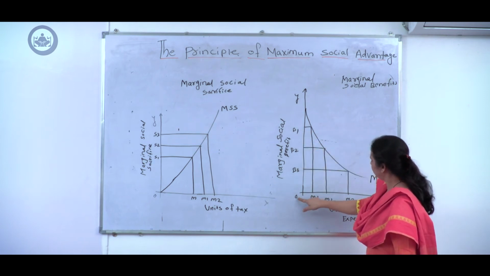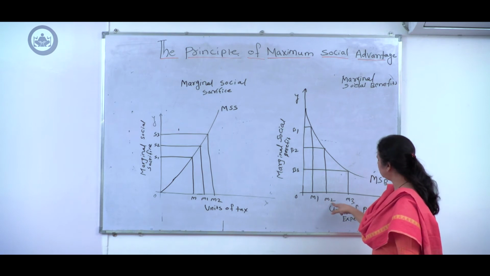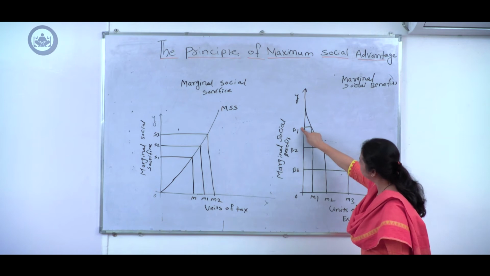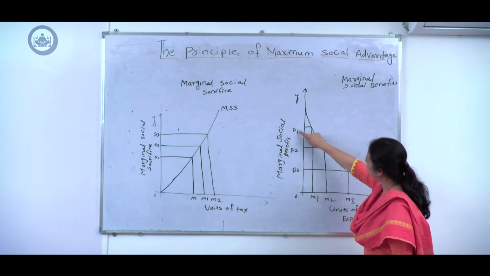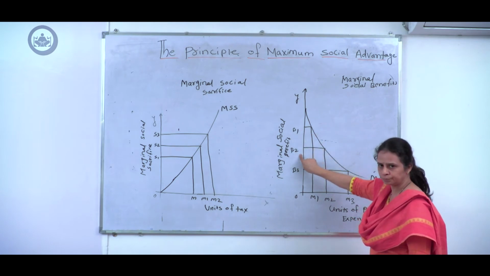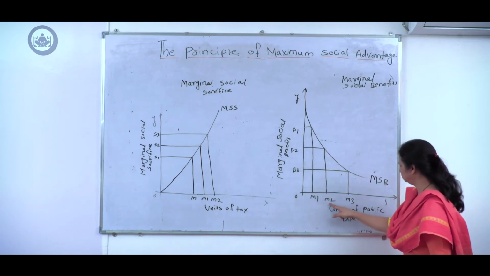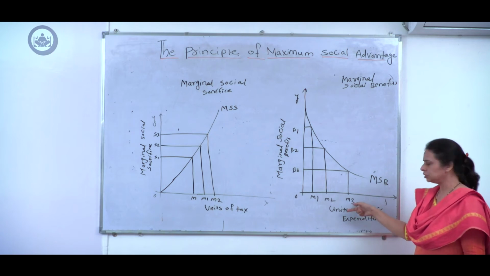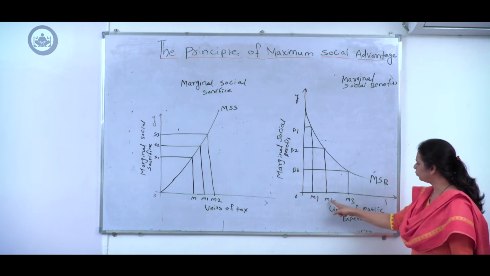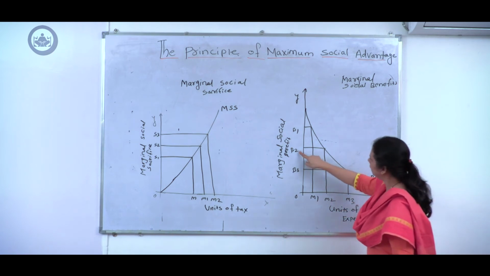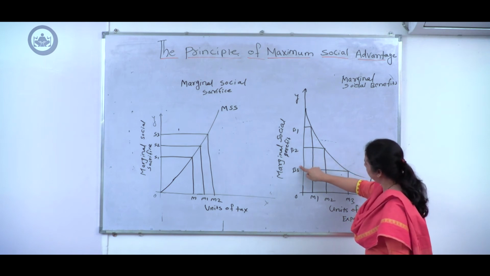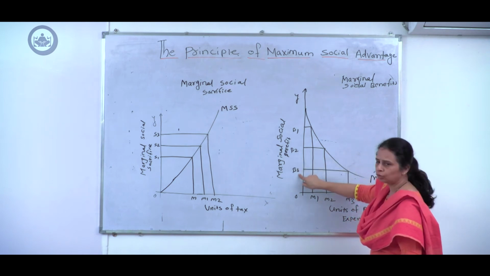For example, when government spends additional units of public expenditure from M1 to M2, this leads to a decline in marginal social benefit from OB1 to OB2. A further increase in expenditure from OM2 to OM3 leads to a decline in benefits from OB2 to OB3.